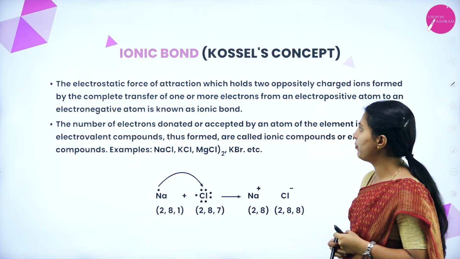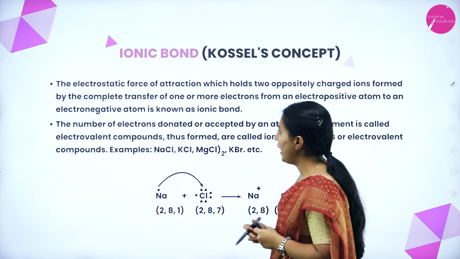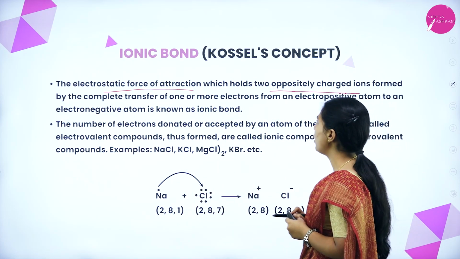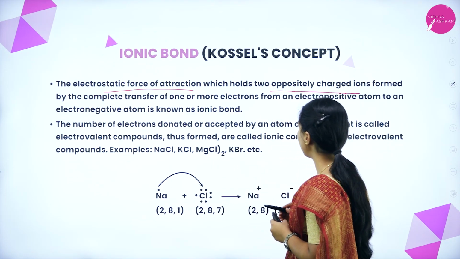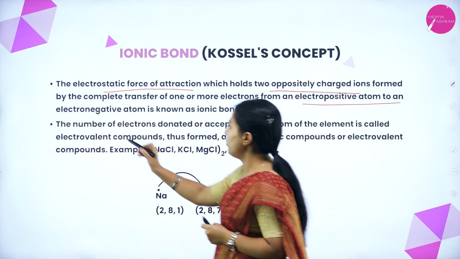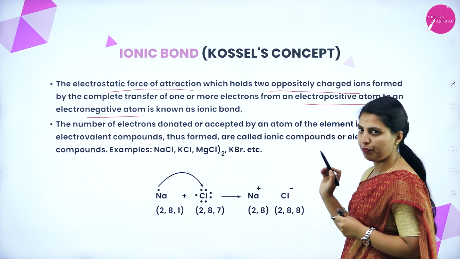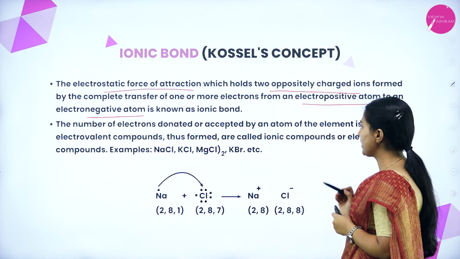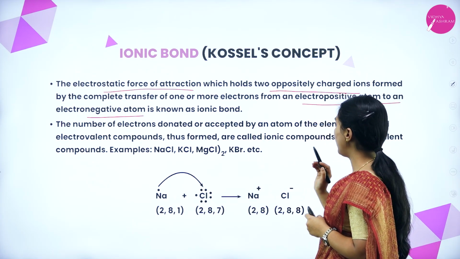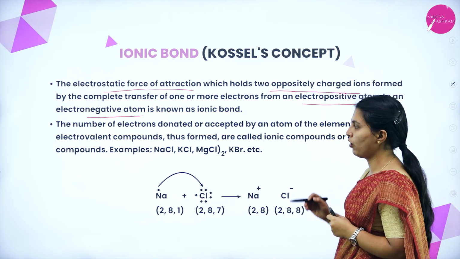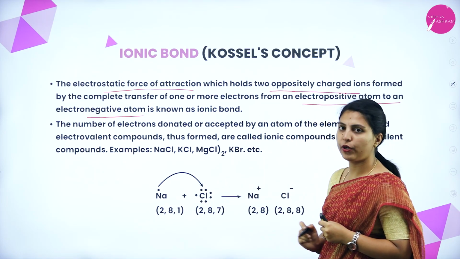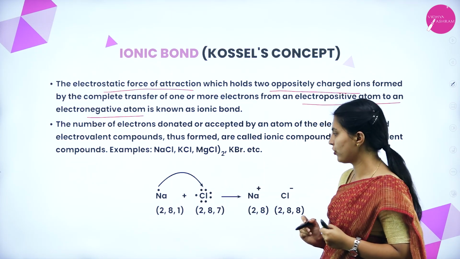First we will see the ionic bond in Kossel's concept. The electrostatic force of attraction which holds two oppositely charged ions, formed by the complete transfer of one or more electrons from an electropositive atom to an electronegative atom, is known as ionic bond. The compounds thus formed are called ionic compounds or electrovalent compounds. Examples: sodium chloride, potassium chloride, magnesium chloride, potassium bromide, and many other compounds.